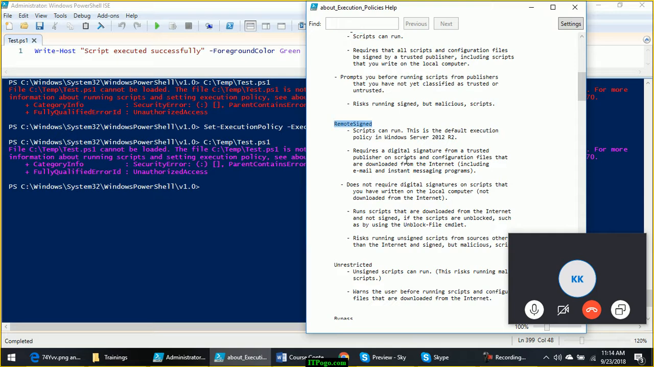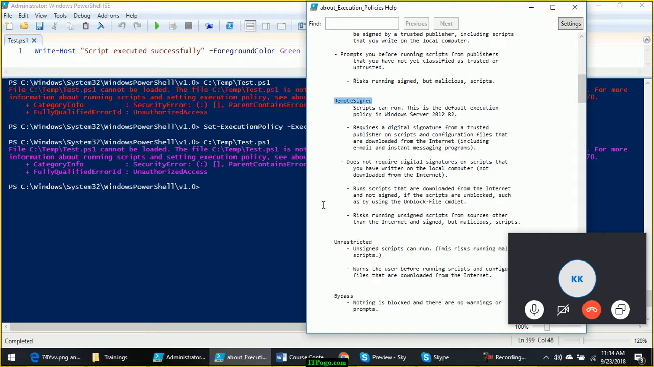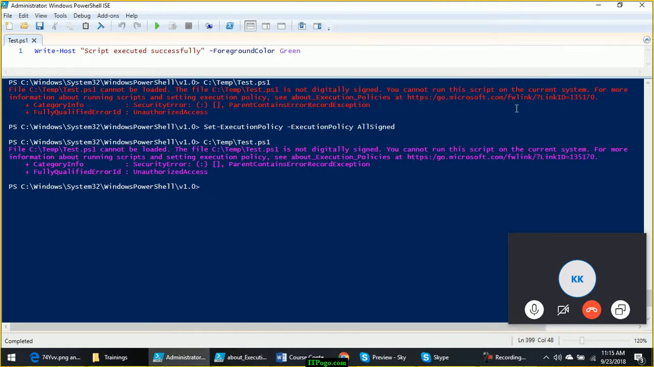RemoteSigned. This is the moderate policy, and this is the default execution policy for Windows Server 2012 R2 and onwards. What does this policy say? It will allow you to run scripts which are developed locally, but any script which is coming from an email attachment, from an internet download, from any chat windows, anything which is coming from external sources, it will not run those scripts. Now you can set the execution policy to RemoteSigned.